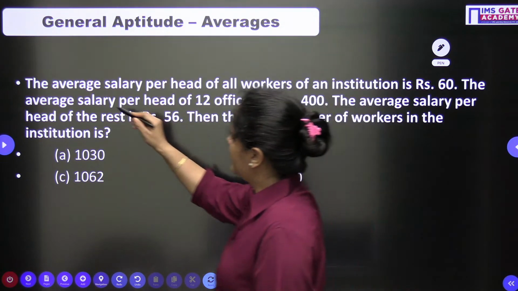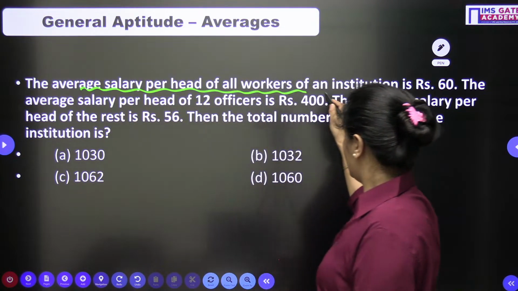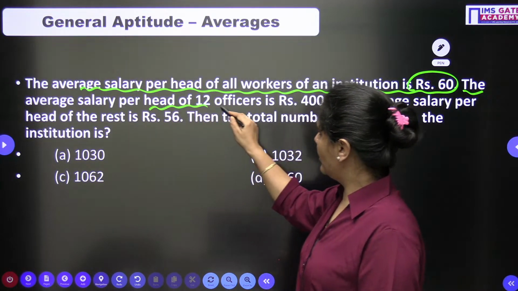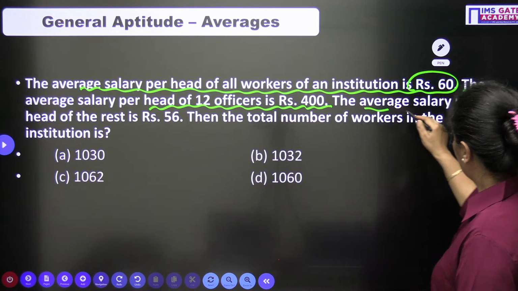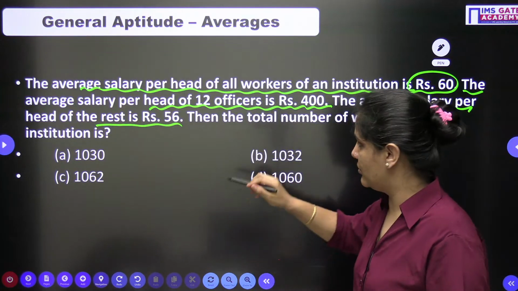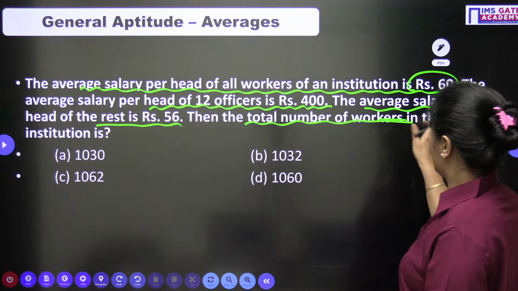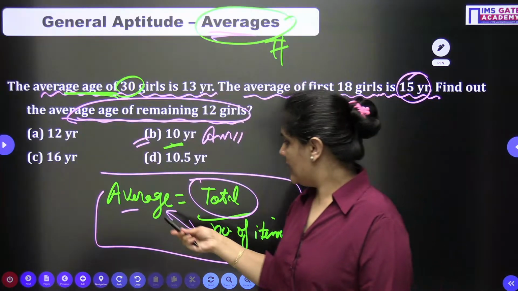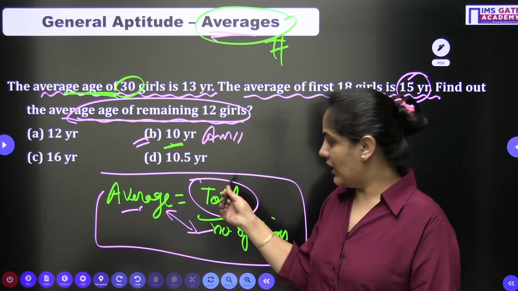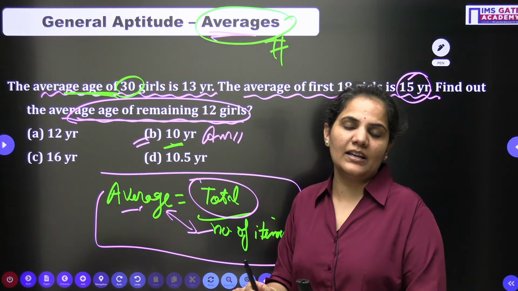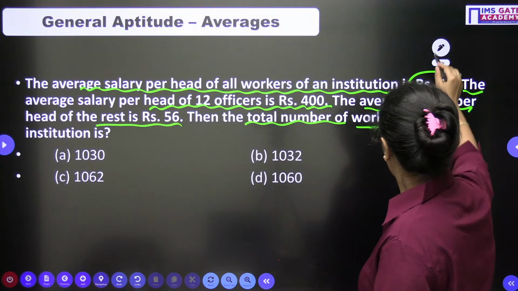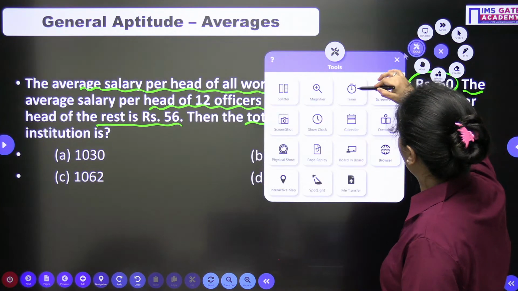The average salary per head of all workers of an institution is rupees 60. The average salary per head of 12 officers is rupees 400. The average salary per head of the rest is 56. Now a very good thing is given to you. Here, what I told you, the same thing: if the average is given and the total is given, you can find the number of workers. Among these three things, any one unknown we can find very easily. So I am going to approach the same way here. You try. It is asking about the number of persons.